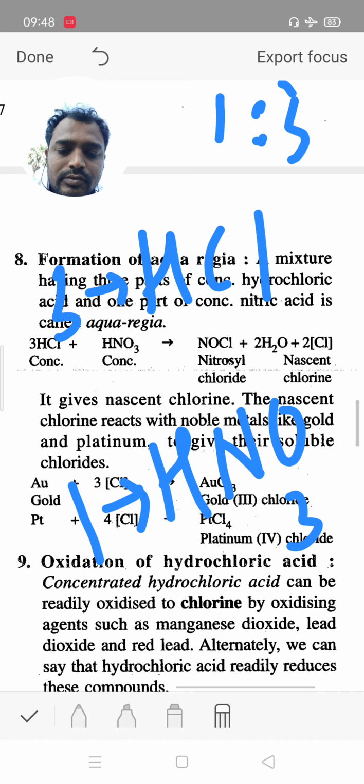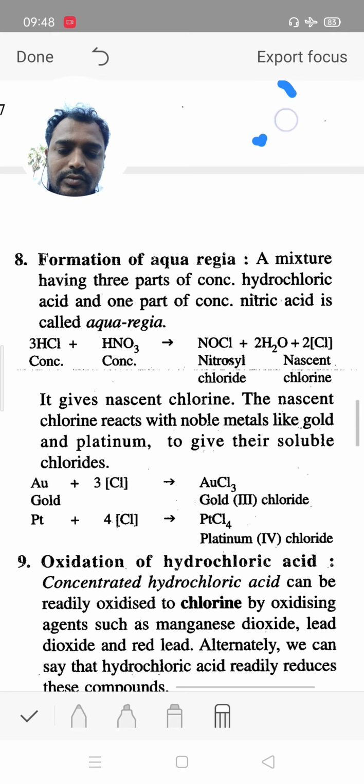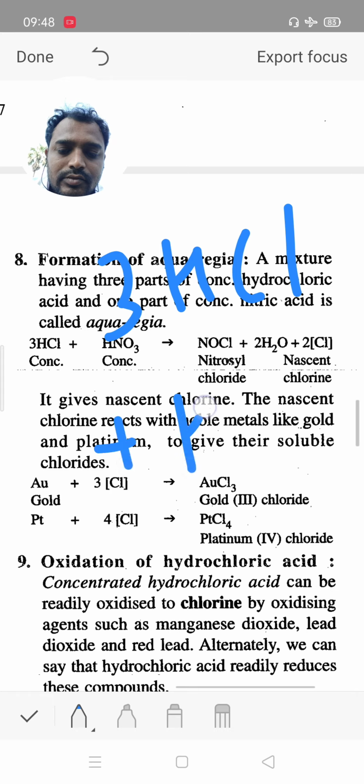This aqua regia solution reacts with gold and platinum. Suppose hydrochloric acid 3 times and nitric acid 1 time.